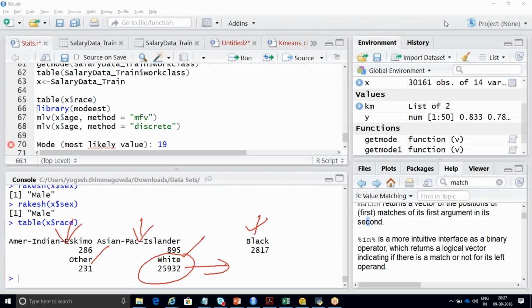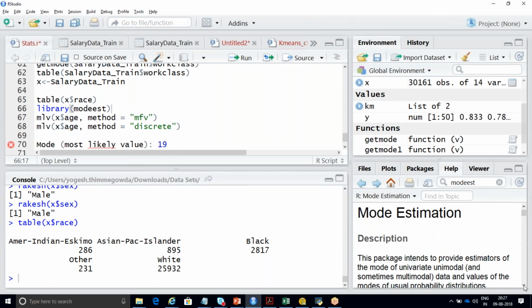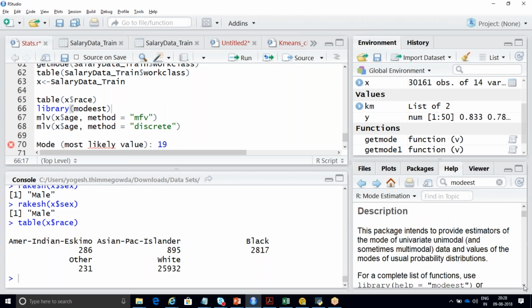There is a package called modeest. See here, modeest package. If you run this, it is just an optional part I'm showing you because it is already time up. So mode estimation, see here. For this, you need to go to tools, install packages, modeest. So you need to install this package. I've already installed it. This package intends to provide estimators of the mode of univariate, unimodal, and sometimes multimodal data and values of the modes of usual probability distributions.